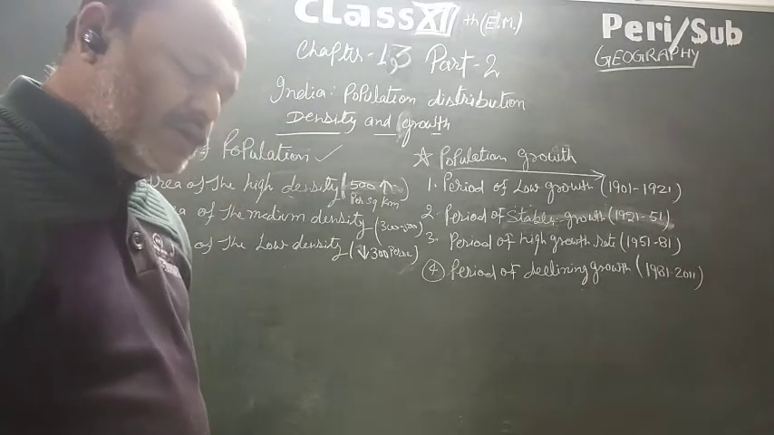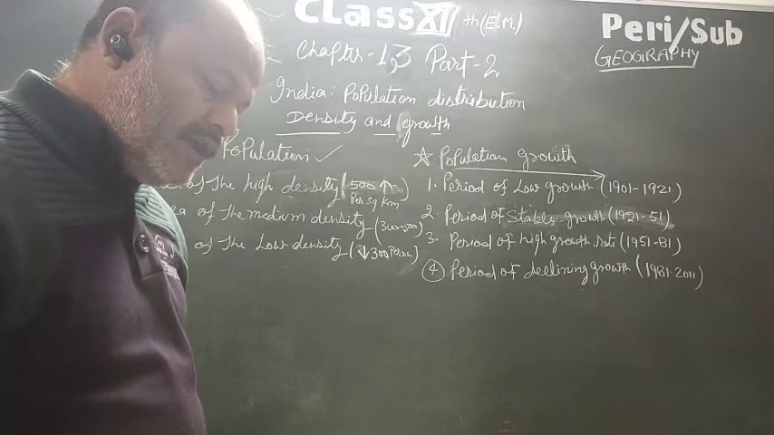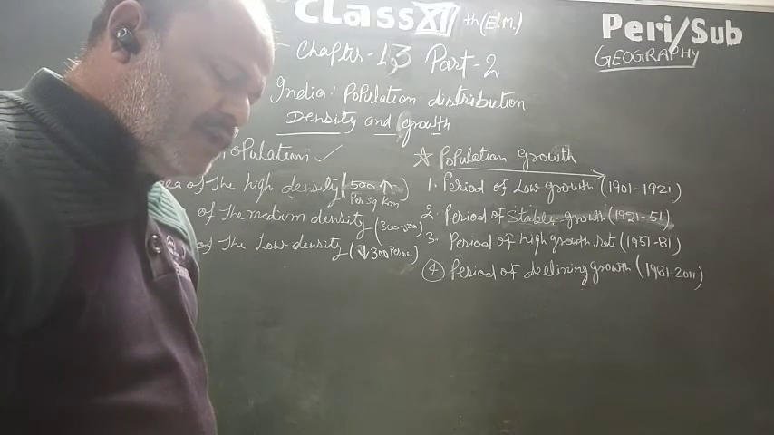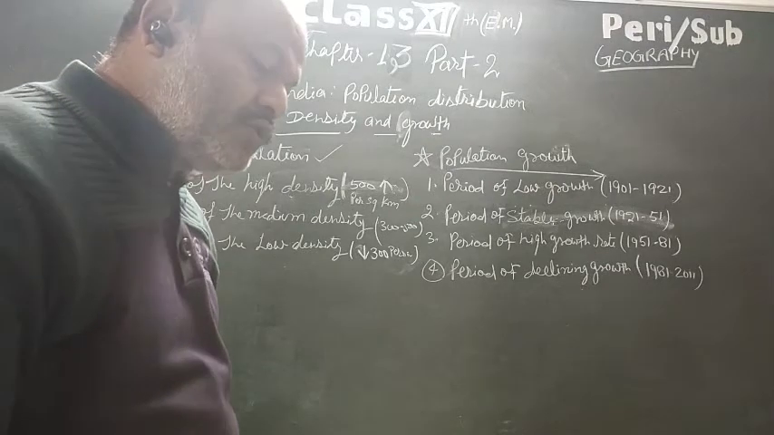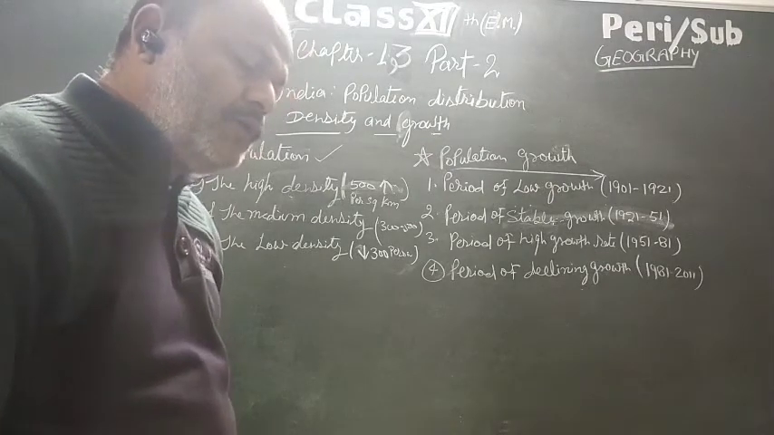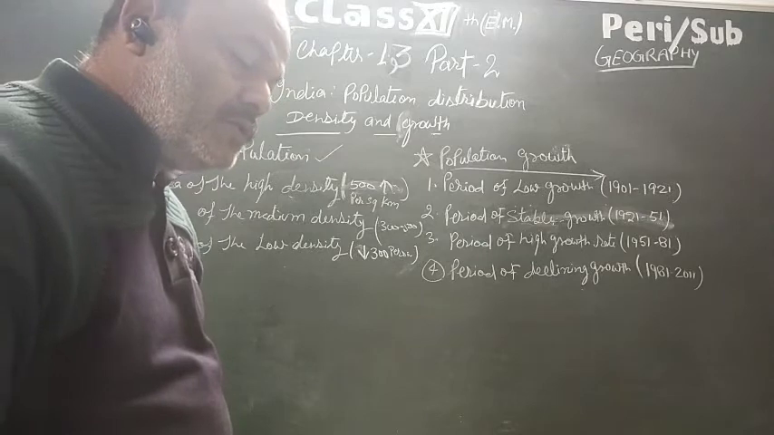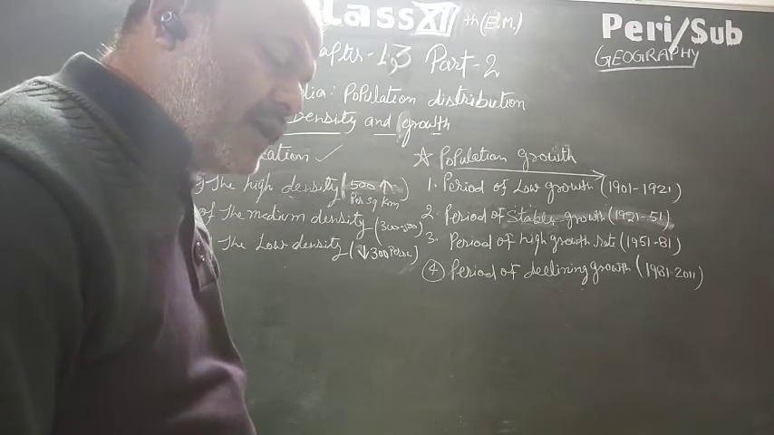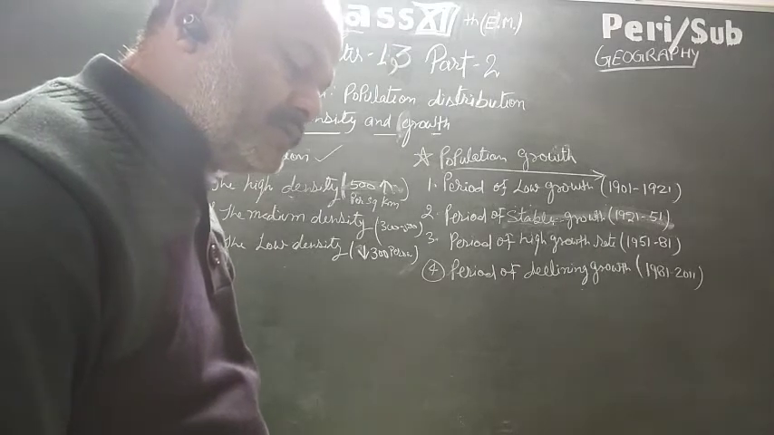During 1921 to 51, India's population increased from 25.13 crore to 36.11 crore with the average growth rate of 1.45% per annum. During these 3 decades, only 11 crore persons were added to our population.